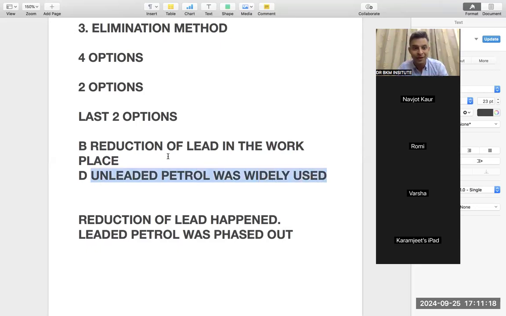Now you see, you cannot choose this answer otherwise, because these two are completely opposite, but actually they are equal. Leaded petrol was eliminated. That means unleaded petrol was used. But you can't do this directly. So this is where, when two options are left, you have to focus on elimination.